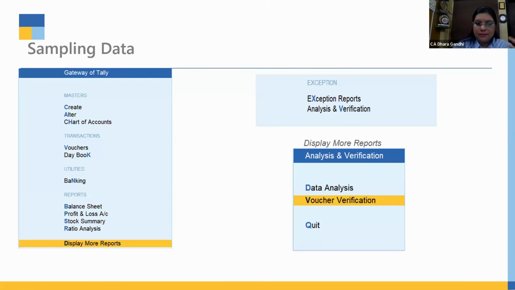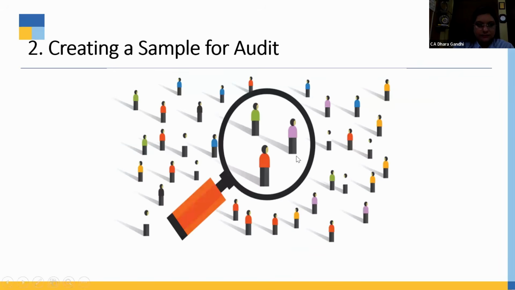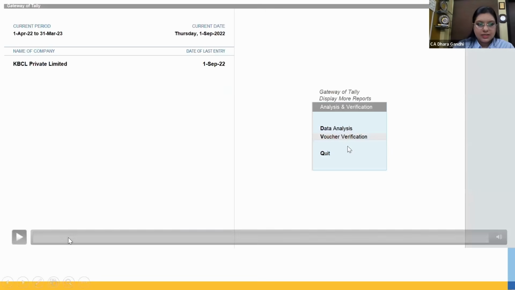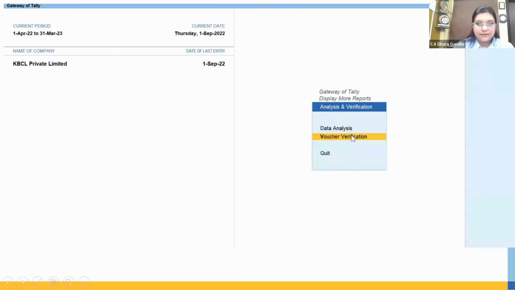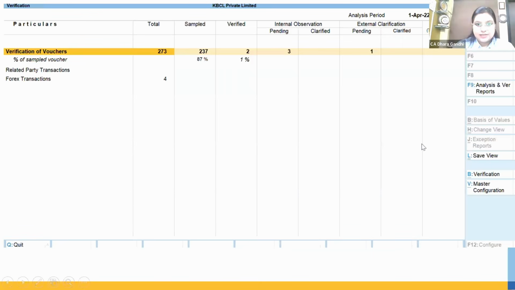Apart from this, if you want to put them manually, you can put manually. So, creating a sample, I'll show you a short example. How do I create a sample? If I want to do data sampling, I will go to master configuration. If I want to see related party, I will just check the sampling method. This is some ready sampling method I have added.